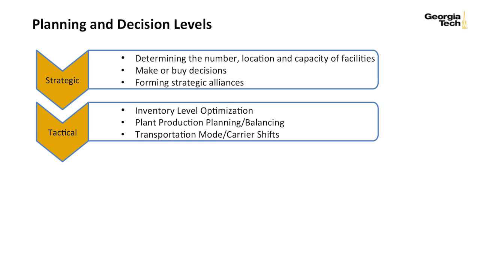Tactical planning addresses a shorter time range than strategic planning and is generally focused on a period of time extending about 1 year or less in the future. Tactical plans deal with making the best use of existing infrastructure to meet operational requirements while supporting strategic goals. From these examples in supply chain, you can see that tactical planning often deals with making trade-off decisions that will guide the supply chain over the next several months.